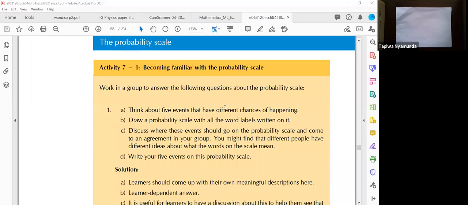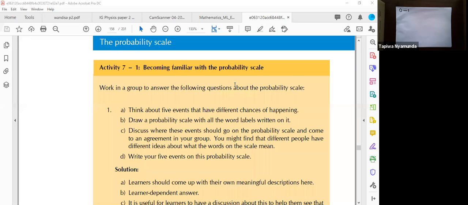You're supposed to work in groups over this. We're just going to read and familiarize ourselves with what is happening. Okay, so I have an event here: becoming familiar with the probability scale, the scale that we talked about, that ranges from 0 to 1, meaning it is a ratio.